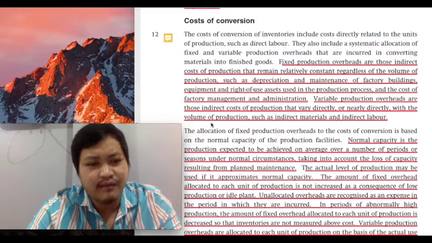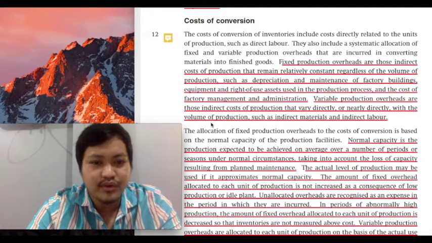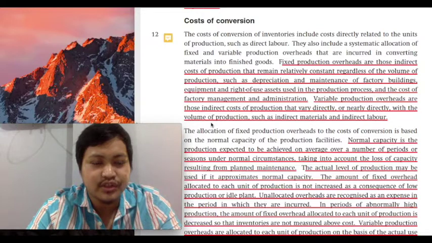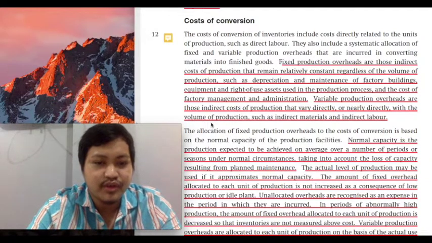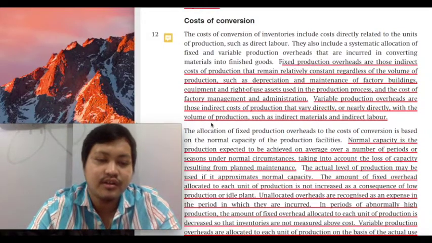You're making furniture. The wood that you are using is a direct material. And is it easy for you to determine how much wood was used in the production? The answer is yes. Whatever is the cost of the materials that was directly used in the production of your finished goods would be assigned to that particular finished product.